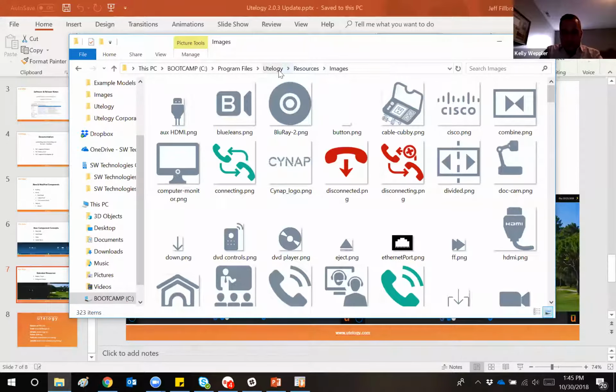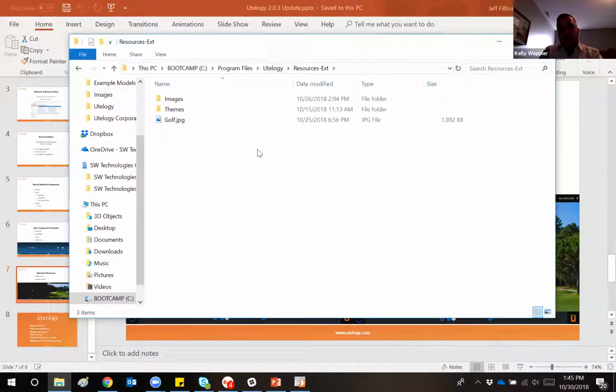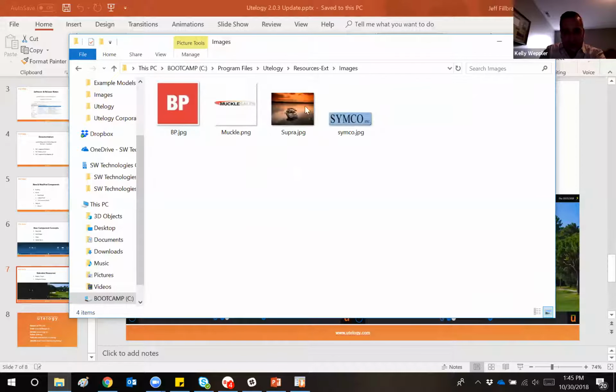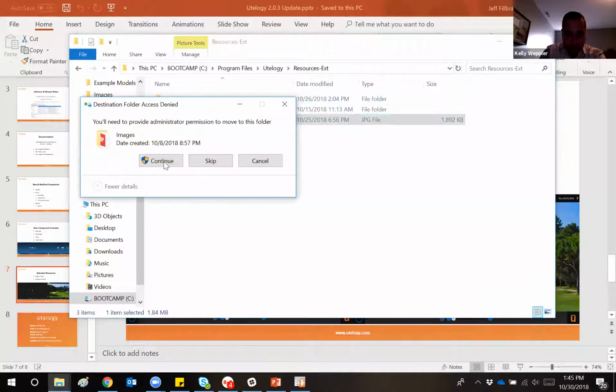So what we've done is, again, we've introduced this concept of extended resources. And by default, when the application gets installed, there actually wouldn't be any folders in here. So we don't create any directory paths or folder instances until they're needed. But as I mentioned earlier, in the standard resources path, that folder we were pulling those images for the image library from was simply called images. So what I've done in this instance is I've created a folder called images. I've dropped some stock images in there. We'll go ahead and drop this other one in there as well.